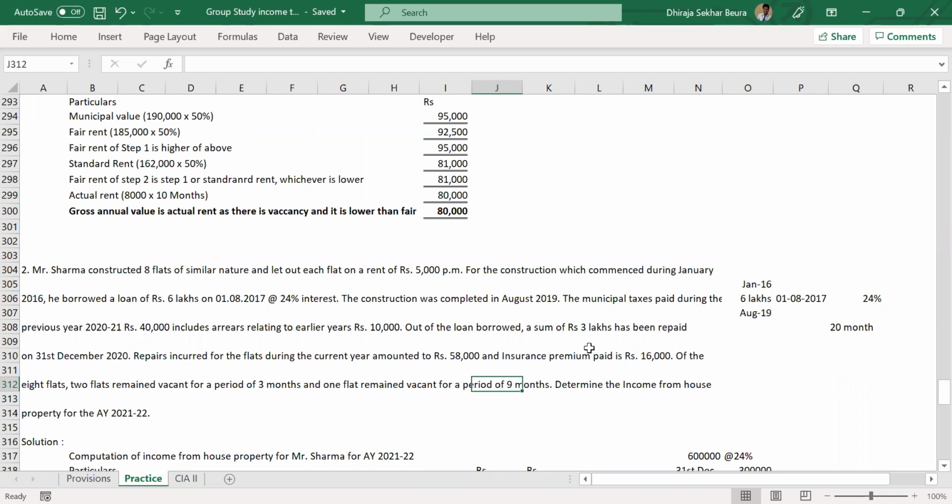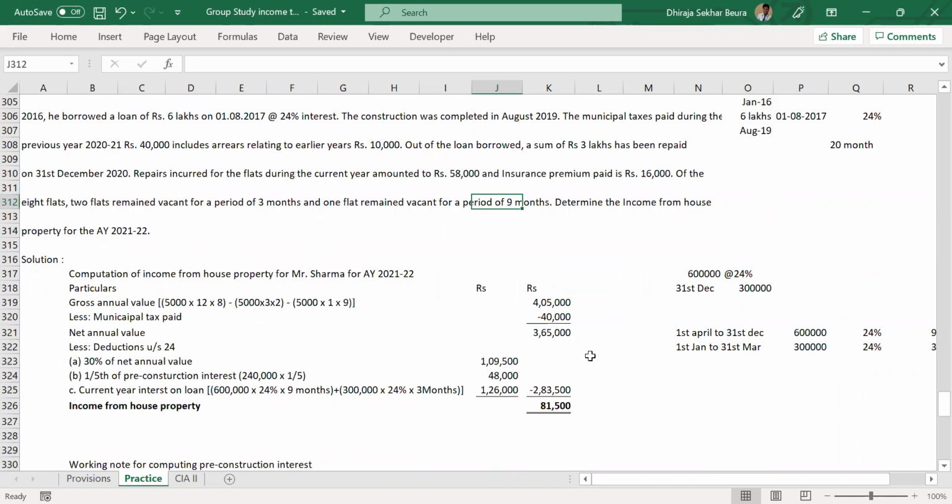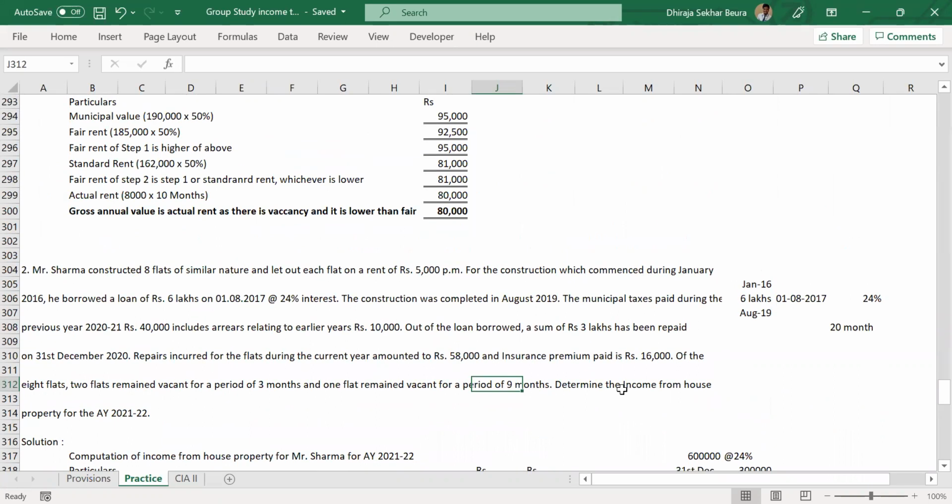So 3,80,000 is the net annual value. No, incorrect. How much is the GAV you have calculated, please? So 50,000 per rent, all 8 flats have been rented, right? No. 2 flats remain vacant for a period of 3 months.